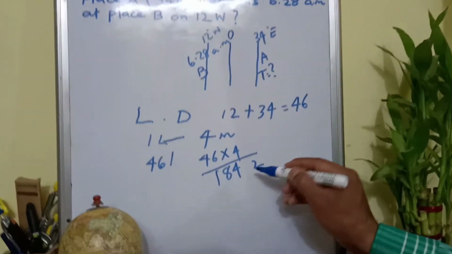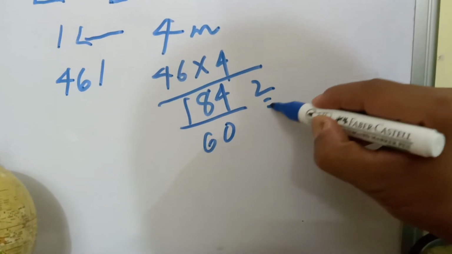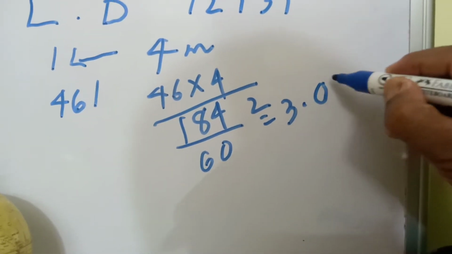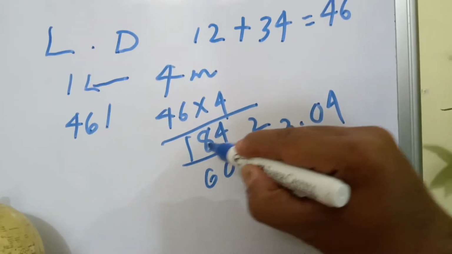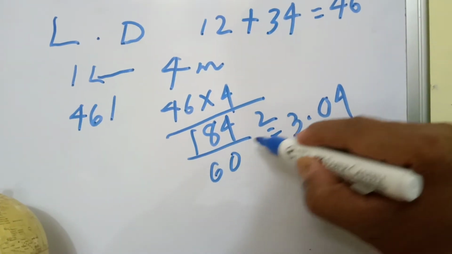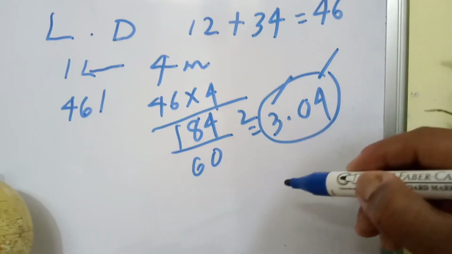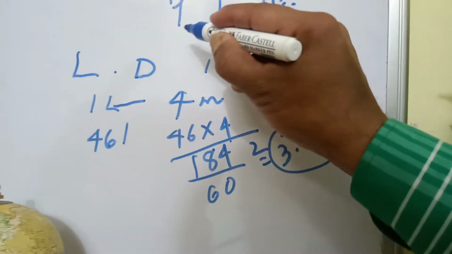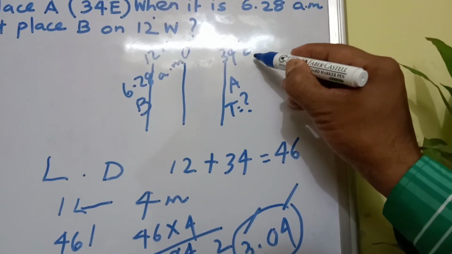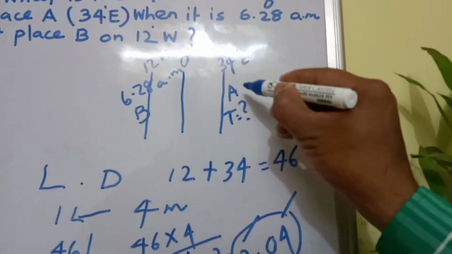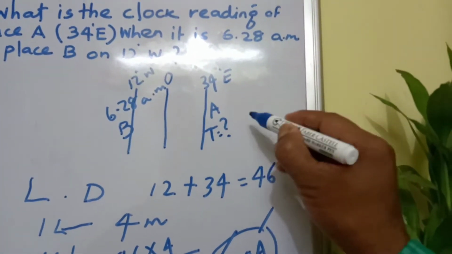Now convert into hours and minutes. So 184 by 60, so 3 hours 4 minutes. 3 hours means 60 into 3 is 180 and the rest is 4. 184 minus 180 is 4. So total hour is 3 hours and minute is 4 minutes. Now come to this point. Here you see place A, 34 degree east, is located to the east of place B. Therefore the time gap is to be added.